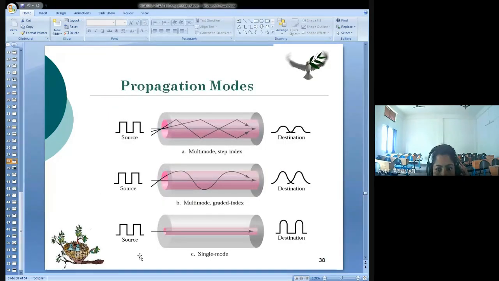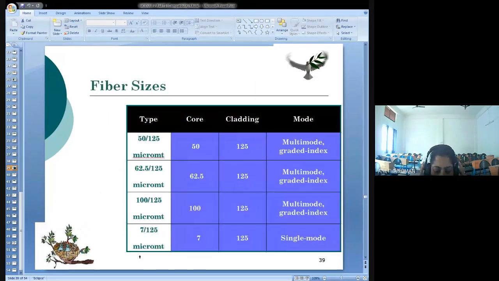Now the next is the fiber size. What are the different types based on size? Fibers are defined by the ratio of the diameter of the core to the diameter of their cladding. I have told you there are two things: one is the core and the other is the cladding. Now what is the diameter of the core and what should be the diameter of the cladding? Usually it is specified in micrometers.